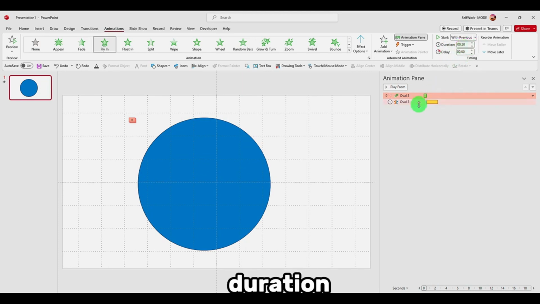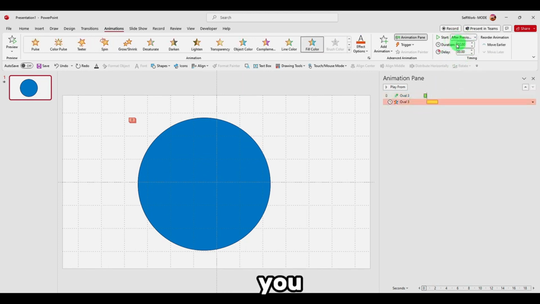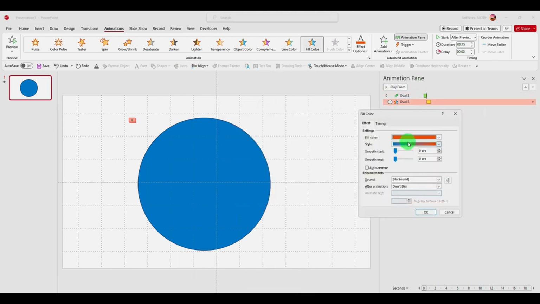You can change the duration, and for this one you can also change the duration to 0.75. We can also right click on this one and select Effect Options, so we can add a smooth start or a smooth end, then auto reverse, which will repeat it.